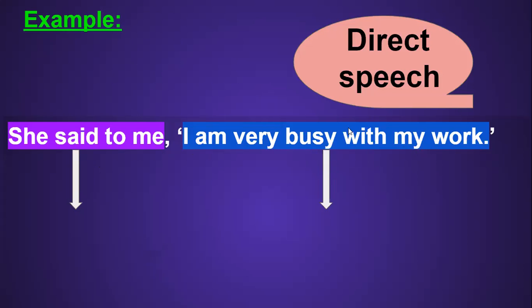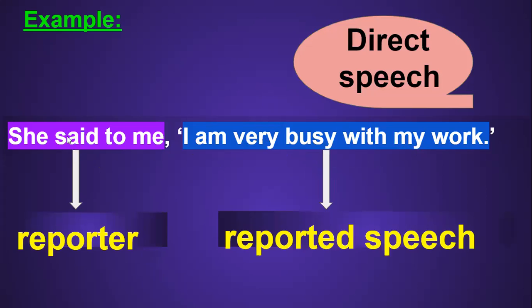There are punctuations because there is a direct conversation present in this sentence. The first part, which is highlighted in purple, is called the reporter, while the part highlighted in blue and in punctuation is called the reported speech.